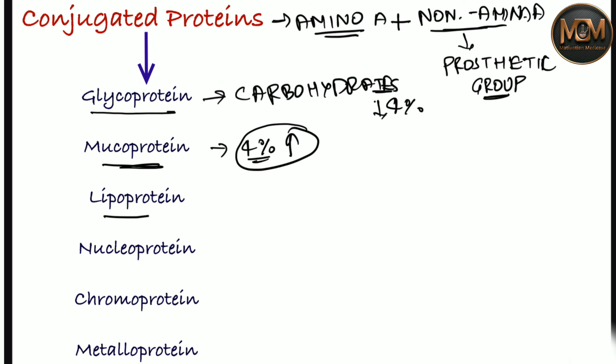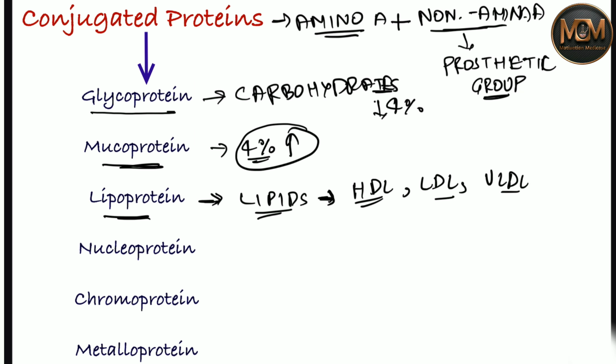Now let's talk about the lipoprotein. When the protein is associated with lipids, it is a lipoprotein. Examples of lipoprotein, as you have studied, are found in blood plasma: HDL, LDL, and VLDL as well.